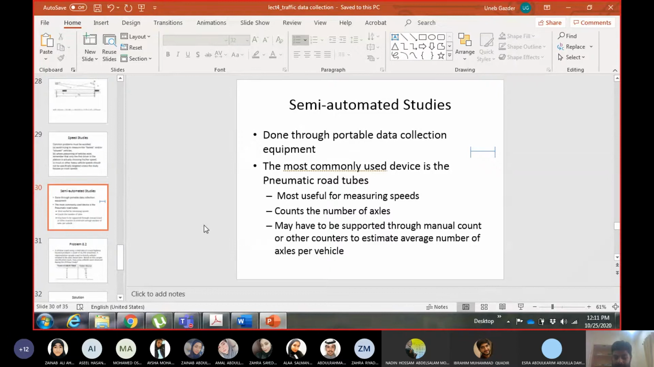But the pneumatic road tube will give you the count for a longer period. So you will have data from the whole day, but instead of doing a manual count for the whole day, which will make you exhausted and will have a lot of errors, you do a short count for 10-15 minutes just to know the average number of axles per vehicle, and then you move on and rely on the data which is coming from the road tube.